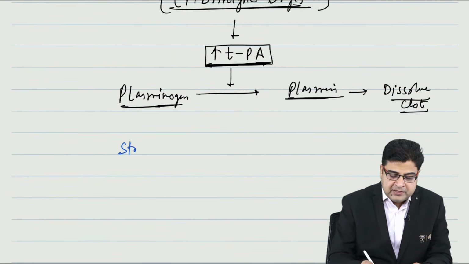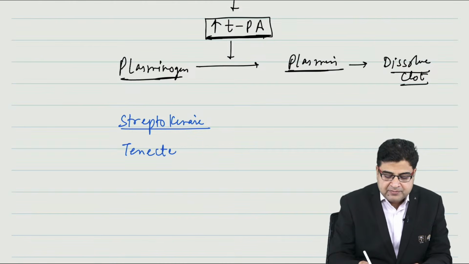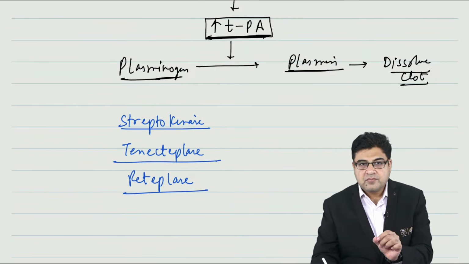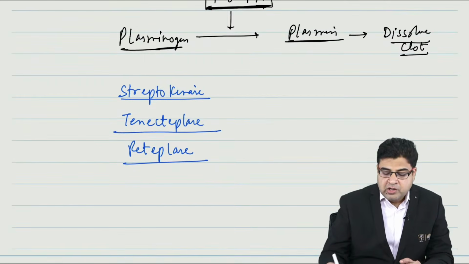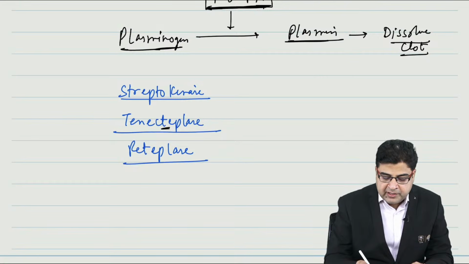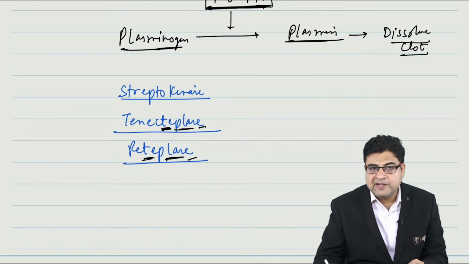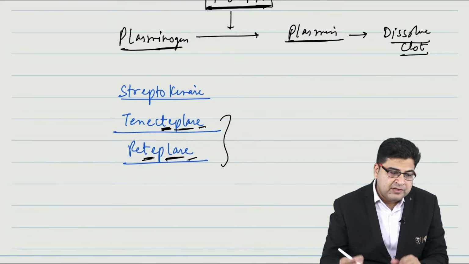Some of the examples are streptokinase. One more example is tenecteplase. Tenecteplase, reteplase, alteplase, all these medicines end with the word ase, right? So, they are the enzymes which can dissolve the clot. Now, in tenecteplase, reteplase, you can find the letter T. T means tissue, plas means plasminogen activators. So, these medicines are tissue plasminogen activators. Their mechanism of action is given in their name.